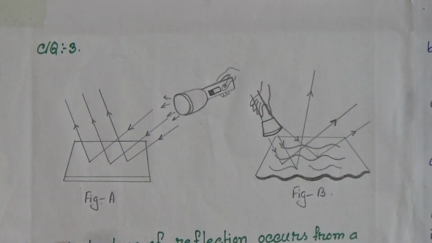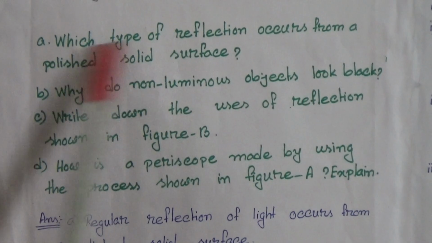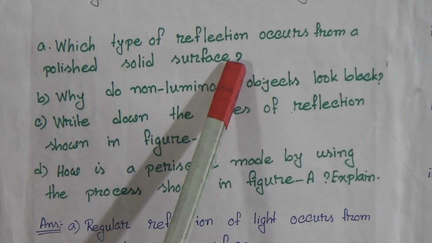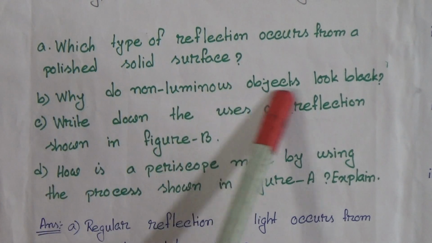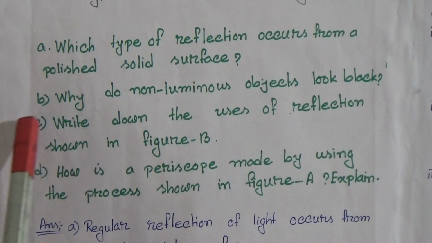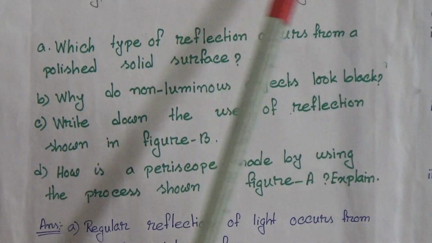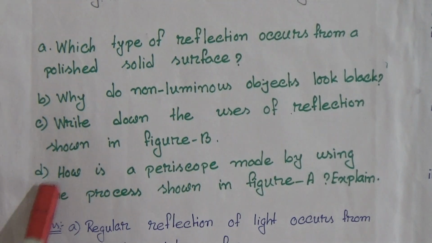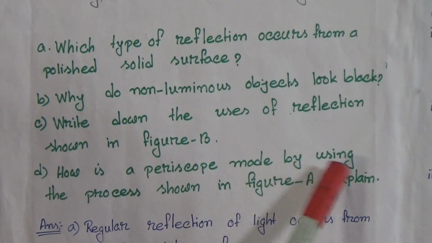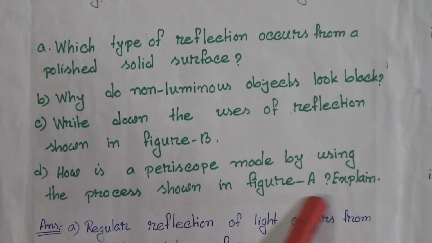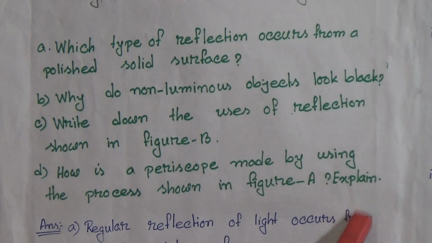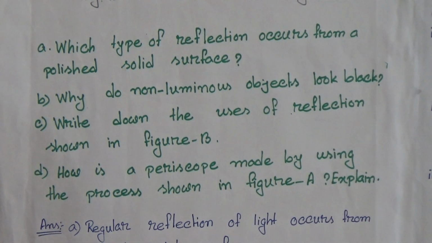So at first we read the questions. A. Which type of reflection occurs from a polished solid surface? B. Why do non-luminous objects look black? C. Write down the uses of reflection shown in figure B. D. How is a periscope made by using the process shown in figure A? Explain.